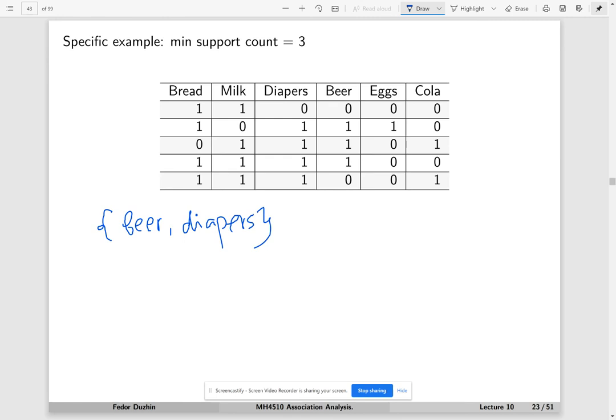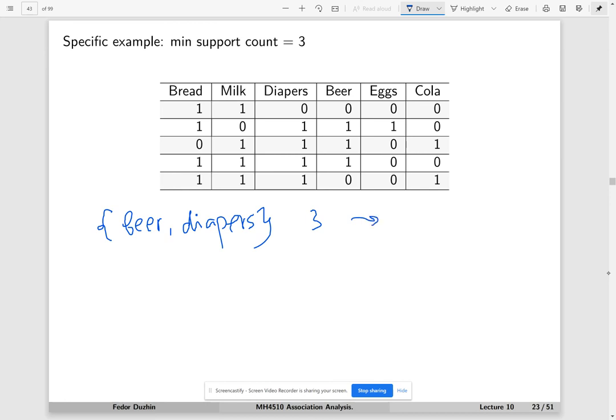The support count of beer and diapers: we just look at all the transactions that contain beer and diapers together, and there are 3 of them. So the support count is 3. The support count is bigger than or equal to the minimum support count. So if we are looking through all possible item sets, at some point we are looking at beer and diapers, the support count is above or equal to the given threshold. So we should continue looking.